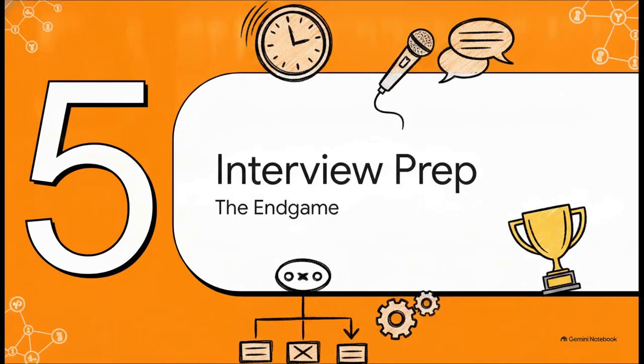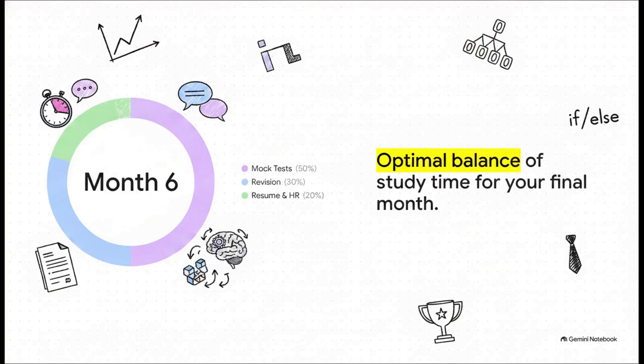Welcome to Month 6, Interview Prep, the Endgame. You've got the knowledge. Now it's all about execution and handling actual interview pressure. The optimal study balance for this final month needs to be crystal clear. 50% of your time strictly goes to mock tests and mock interviews. This is absolutely non-negotiable. 30% goes to a rapid revision of your core patterns, and the remaining 20% is for polishing your resume and prepping for HR rounds.